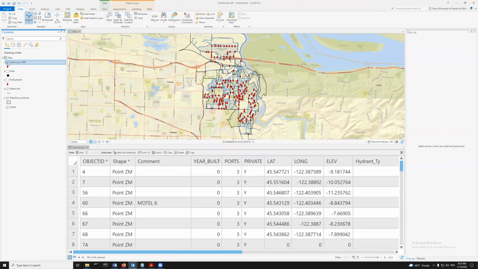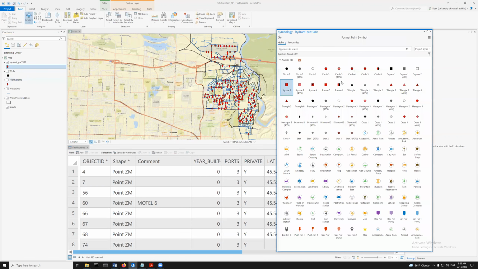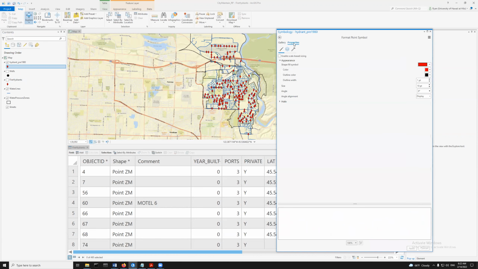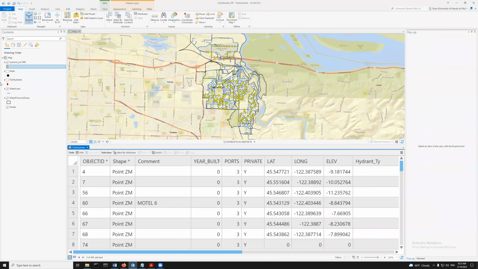And there we go. So this is the original. Let me clear everything. And I'll make this one purple. Or I can be this guy. I want to change the properties of this. I want to make it from red to yellow. And this gets into some symbology stuff that we may talk about. So these are the fire hydrants that were created before 1980, not including the ones from the zeros.